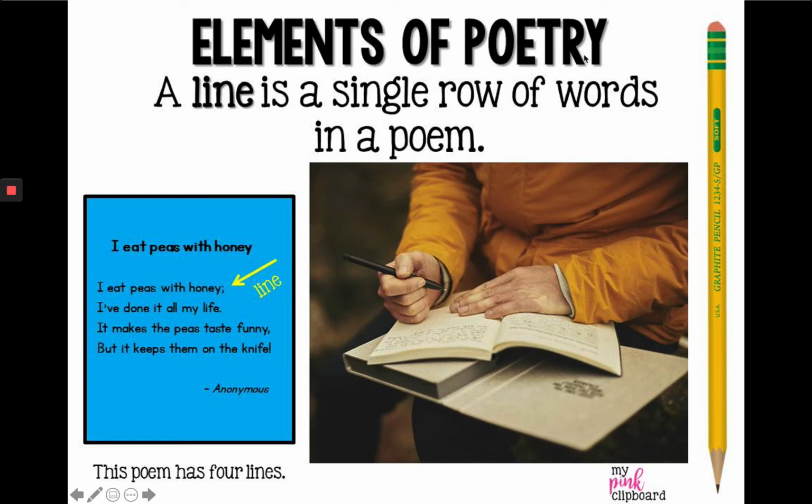Let's take a look at this. If you look here, it says, I eat peas with honey. I've done it all my life. It makes the peas taste funny, but it keeps them on the knife. This right here is a line. This is a separate line. So in this poem, there are four lines. One, two, three, four. Okay, so a line is just one row of words.